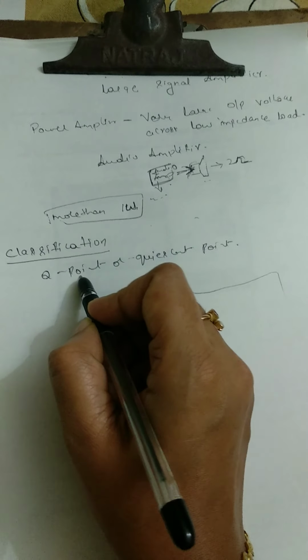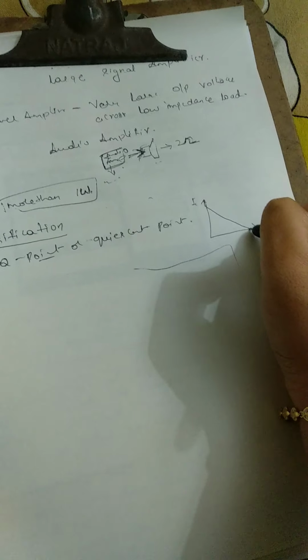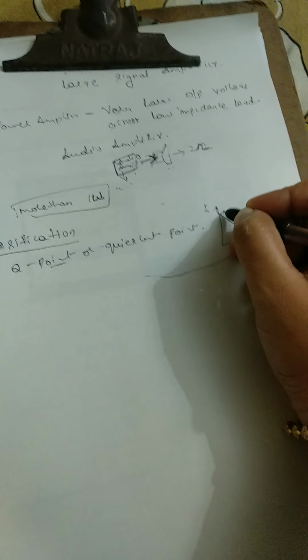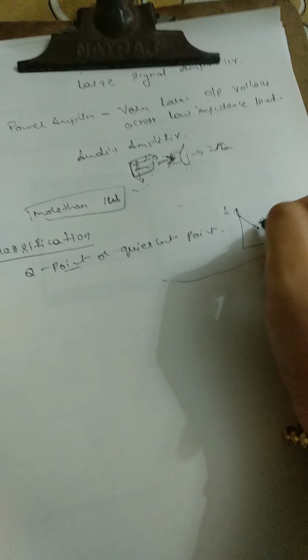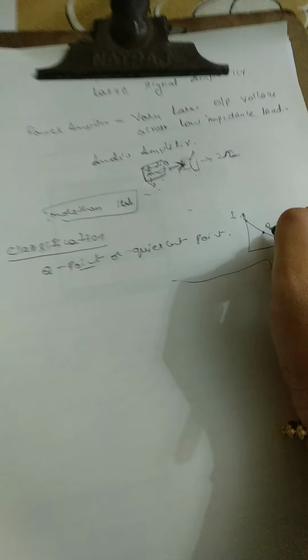We have a DC load line which we draw as VCE versus IC. Where does the Q point exist, whether here, on the x-axis, or below the axis? This Q point classifies the power amplifier. Also, the amount of output signal varies: how the output signal varies over one cycle.